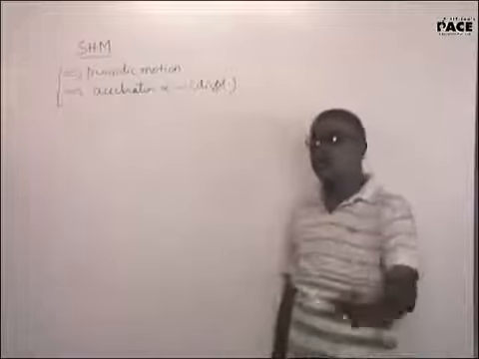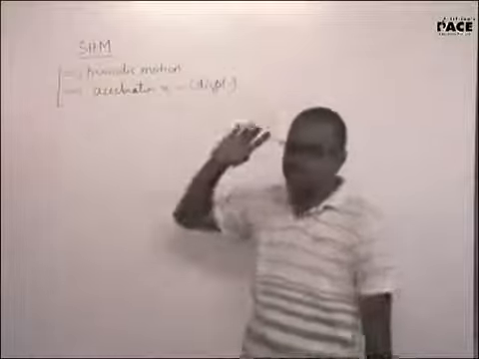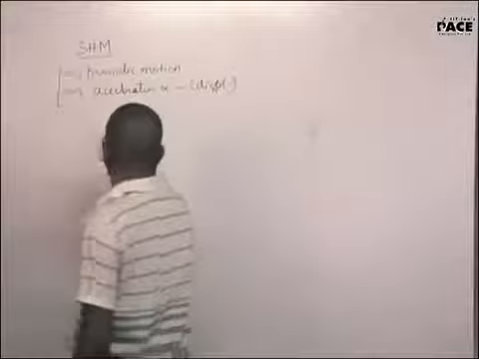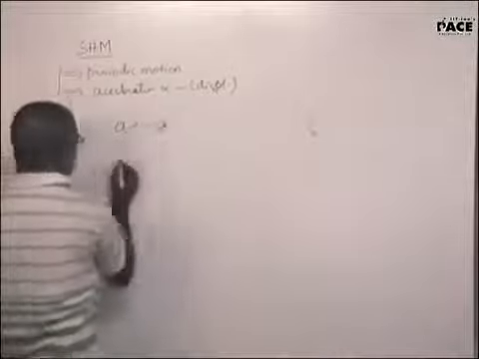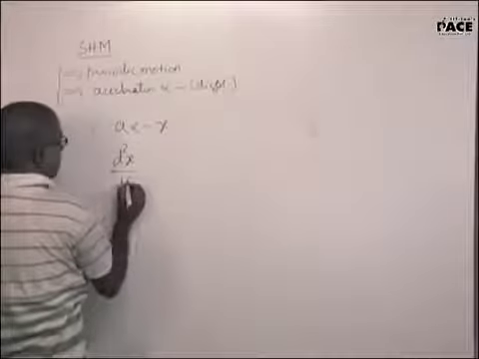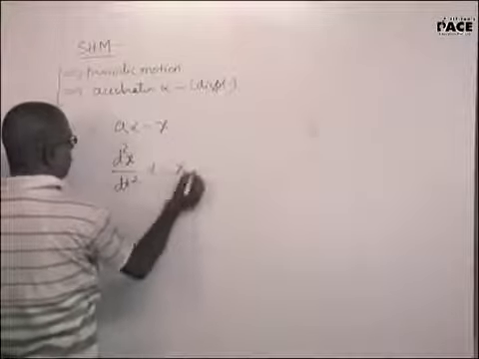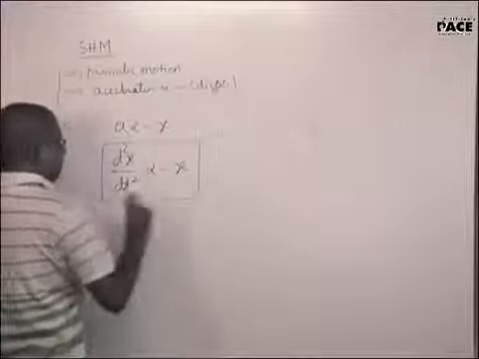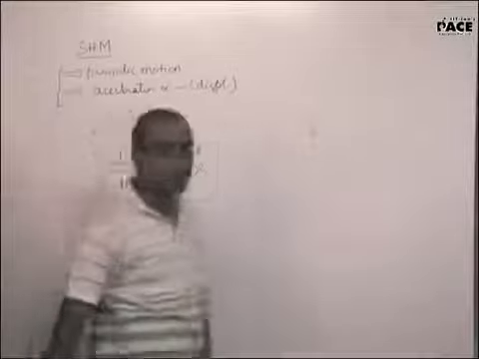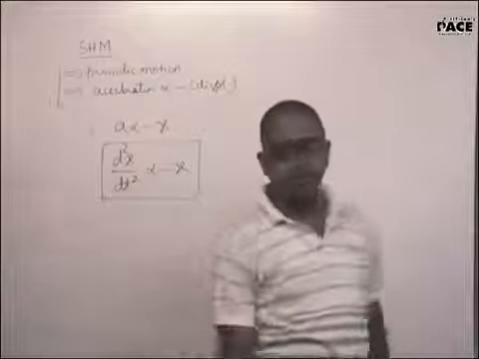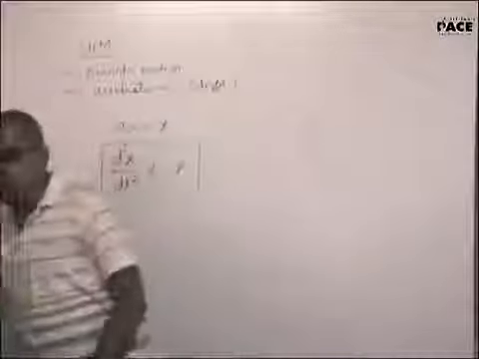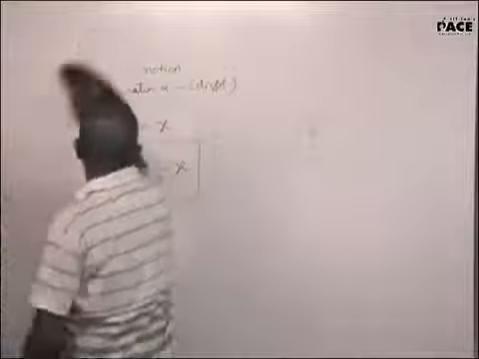Now, along with being periodic, if acceleration is directly proportional to the negative of the displacement, a is directly proportional to x, d2x by dt square is directly proportional to x. If this condition is fulfilled, it will be a simple harmonic motion. Now, how do you want us to visualize this?